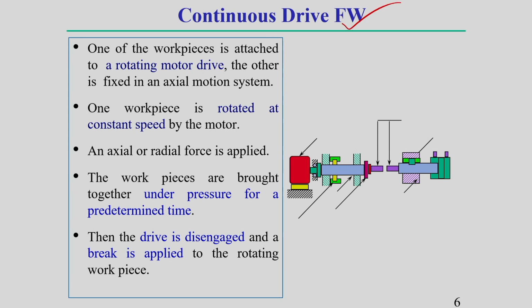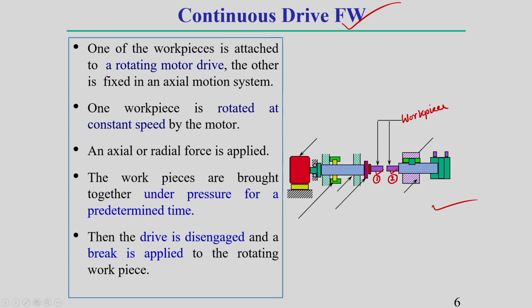Here you see, this is the schematic diagram of continuous dry friction welding process. This is one workpiece, this is another workpiece. These are the workpieces which we are going to join together. For joining these two workpieces, one workpiece is connected with some non-rotating device, another workpiece is connected to some rotational device. I will explain in detail simultaneously. Let this left side be workpiece 1 and this be workpiece 2.